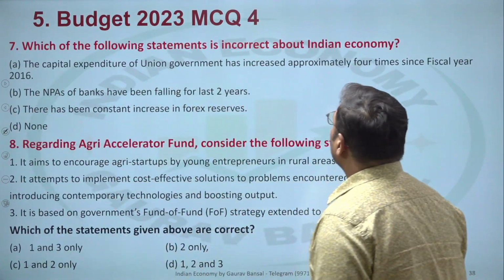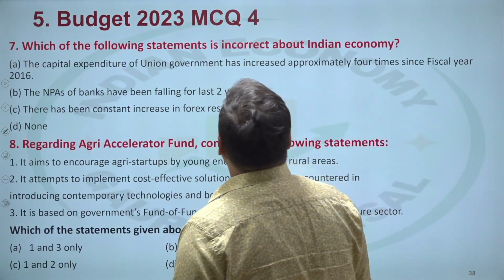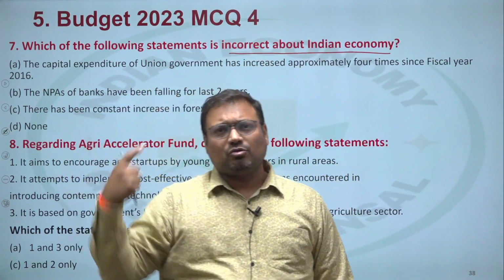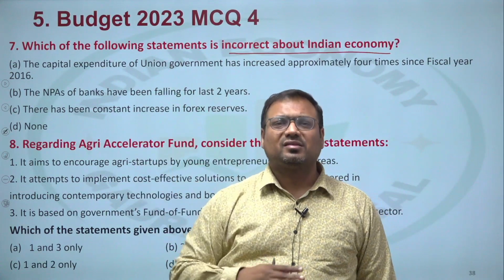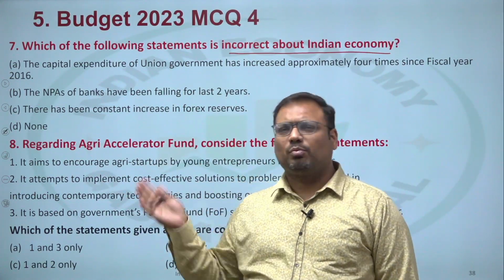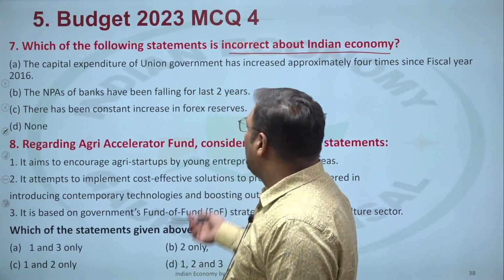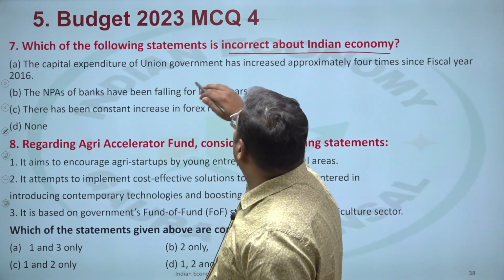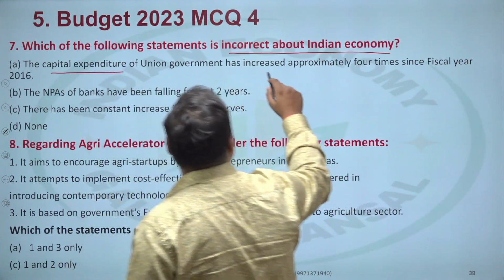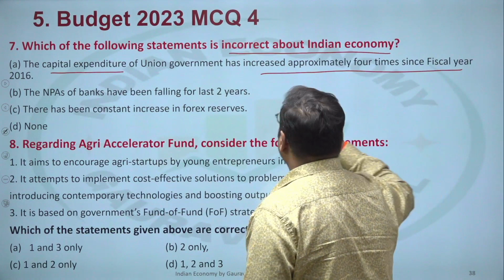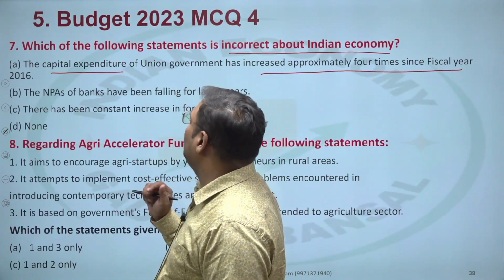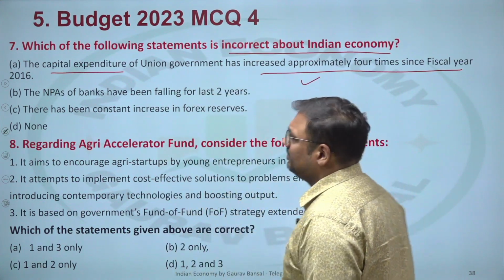Question number 7. Which of the following statements is incorrect about the Indian economy? This is a question on trends. On the questions where we are talking about trends, I can discuss a bit. On scheme-based or pure fact-based questions, there is not much scope for discussion. Now, in this one, we are looking for the incorrect statement. The capital expenditure of the union government has increased approximately 4 times since fiscal year 2016. Well, this is correct.